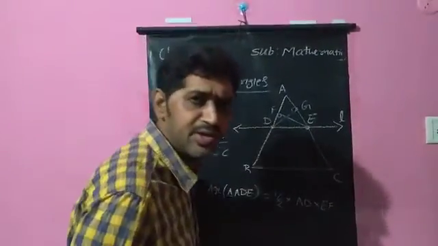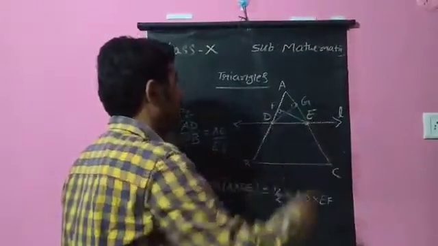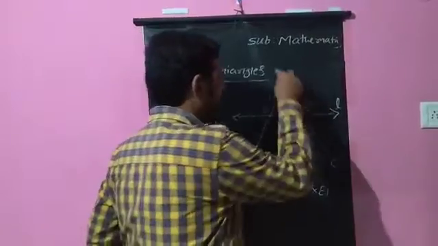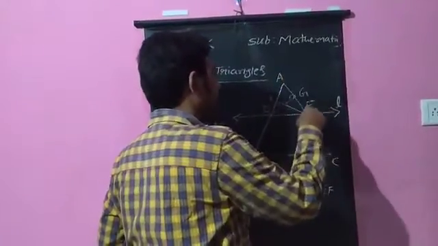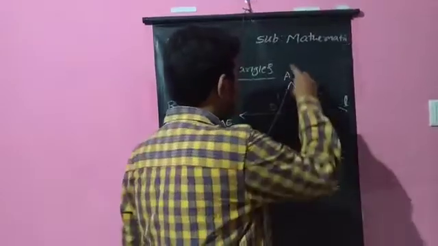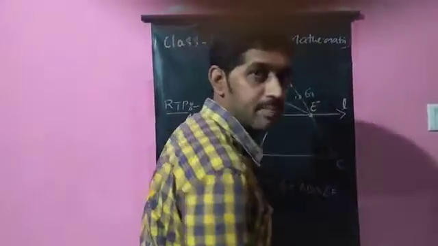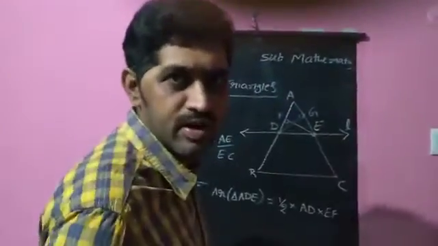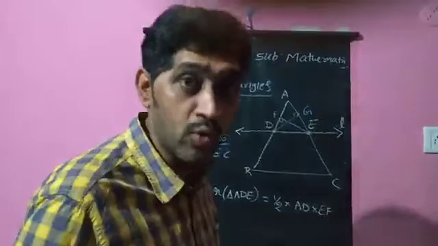Sir, out of all, why are you taking only triangle ADE? Here we have many triangles. Triangle ADE is here, triangle AFE is here, and triangle AGD is here, and triangle AFE is also there. There are many triangles, sir. Why are we going towards triangle ADE only?